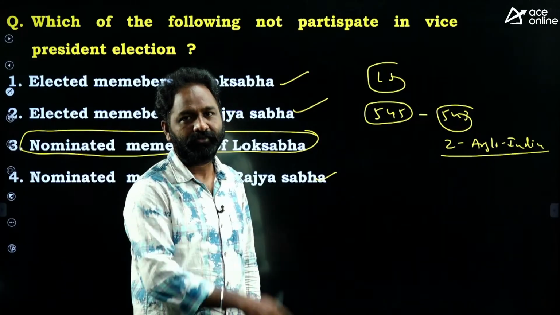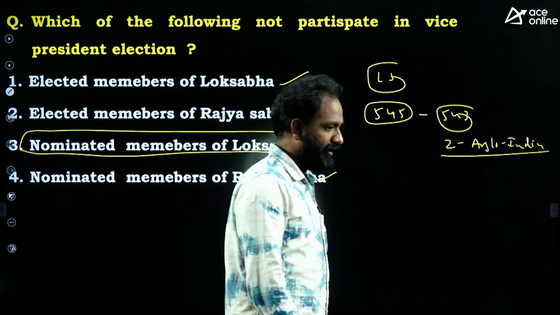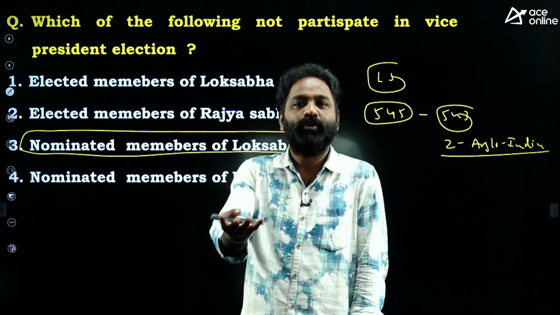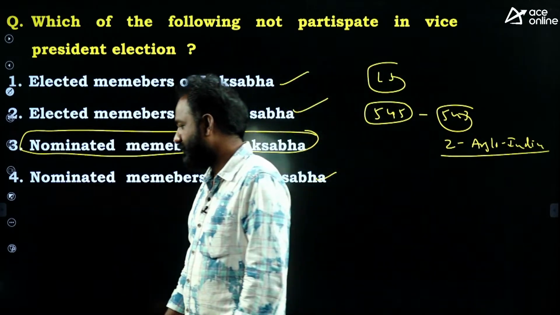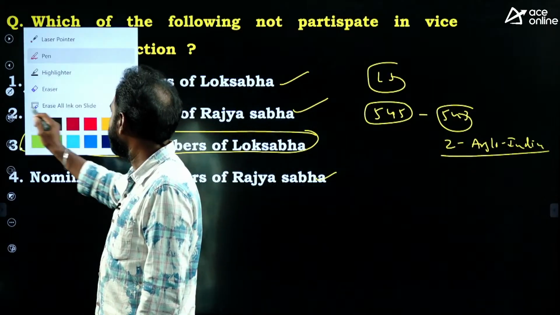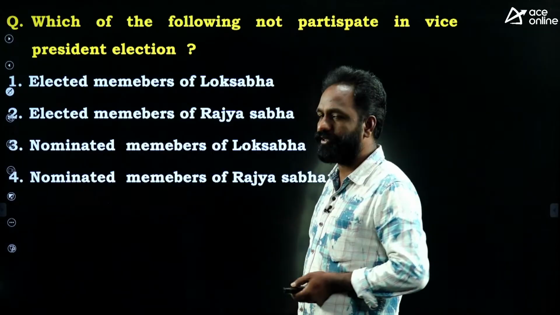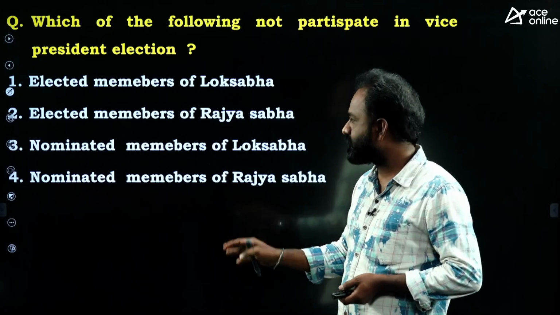So that is abandoned, not following it. So today we have only elected members of Lok Sabha. We don't have any nominated members of Lok Sabha. Is it clear? Okay, I am going to explain, don't worry, about the procedure of the vice president election. I am going to discuss.